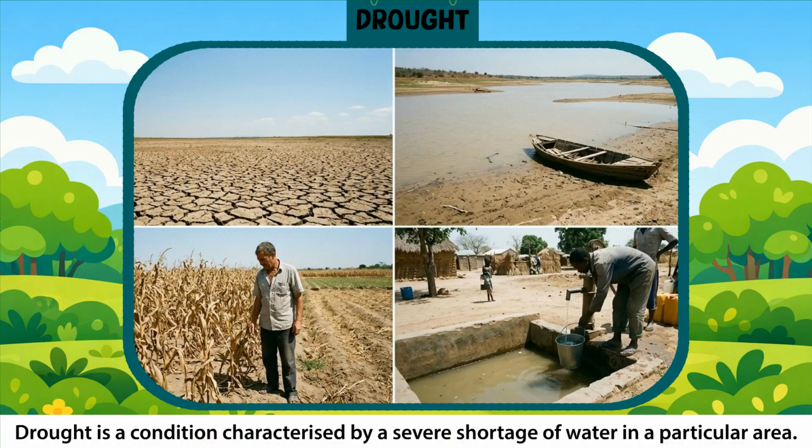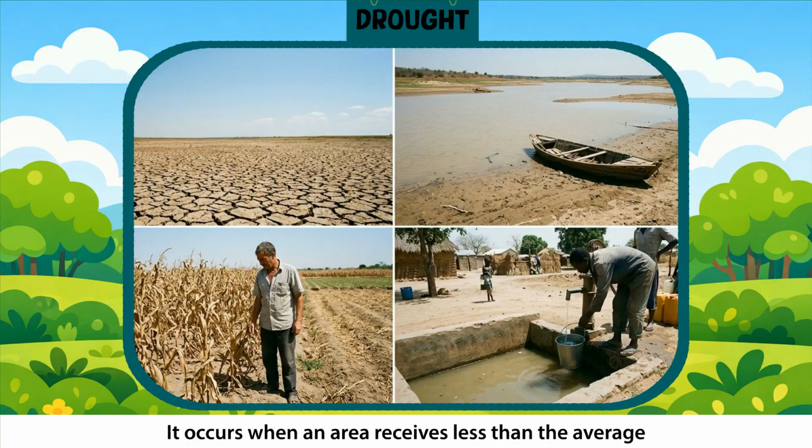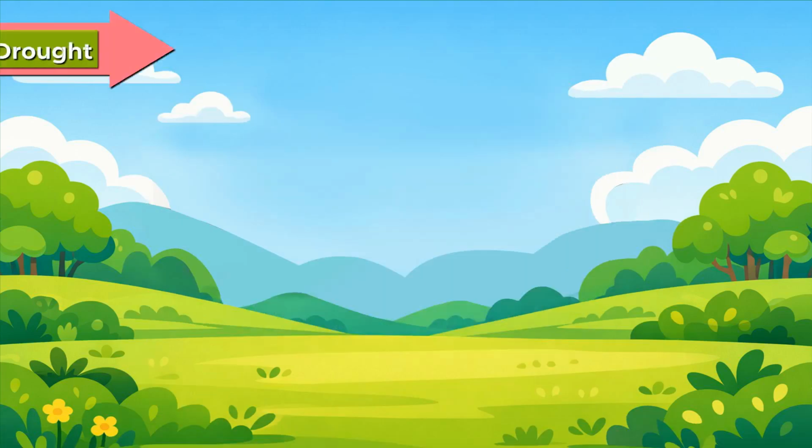Drought. Drought is a condition characterized by a severe shortage of water in a particular area. It occurs when an area receives less than the average amount of rainfall over a long period. As a result, there is not enough water for drinking, farming, and other essential activities.